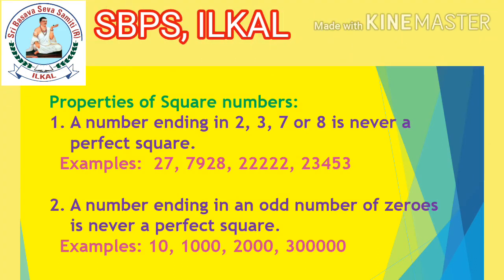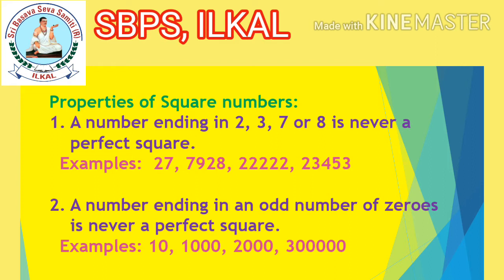Let's learn some properties of square numbers. First one, a number ending in 2, 3, 7 or 8 is never a perfect square. You have to remember all these 4 numbers, children. If any number ends with 2, 3, 7 or 8, then that complete number is not a perfect square.